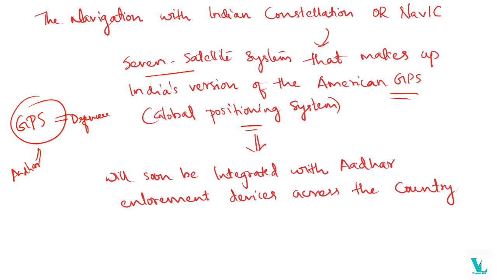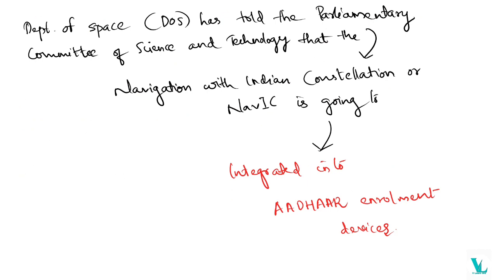Okay, so what is NavIC? It is a 7-satellite system which makes up India's version of the American GPS. It will make us competent with America. Okay, so it will soon be integrated with other enrollment devices across the country. This is the news. Here the Department of Space, that is DOS, has told the Parliamentary Committee on Science and Technology about the interlinking of NavIC and Aadhaar.